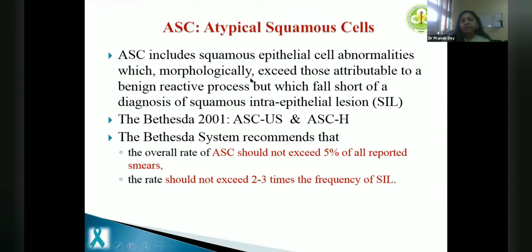Then what is ASCUS? ASCUS is something which is morphologically exceeding your benign process, and the morphology is falling short of LCL. So if I report something as ASC-US, it means I am struggling between a reactive process versus an LCL, and ASC-H is reactive versus HCL. And Bethesda, as a quality control, says that your ASCUS report should not be more than 5% of all reported smears, and the ASCUS-SIL ratio should be around 2 to 3 is to 1. So if I report 3 ASCUS, SIL can be 1 only. So that is the ratio usually followed.